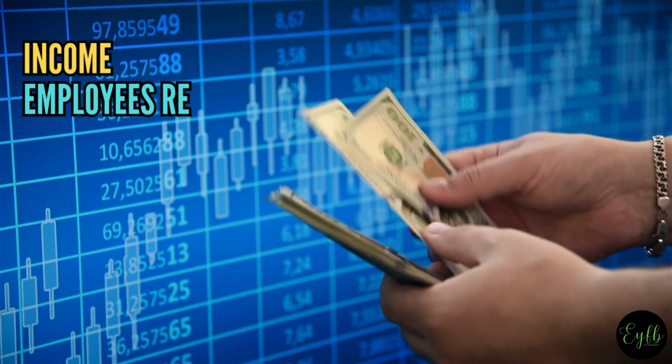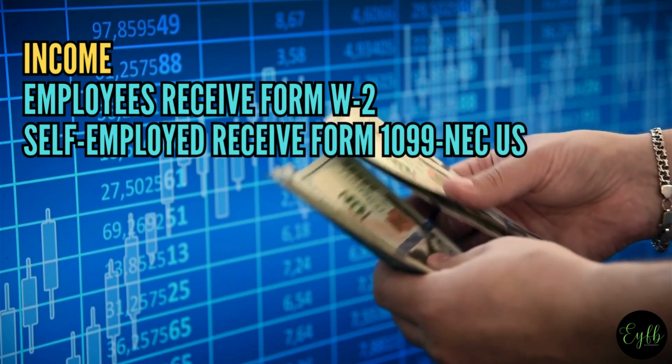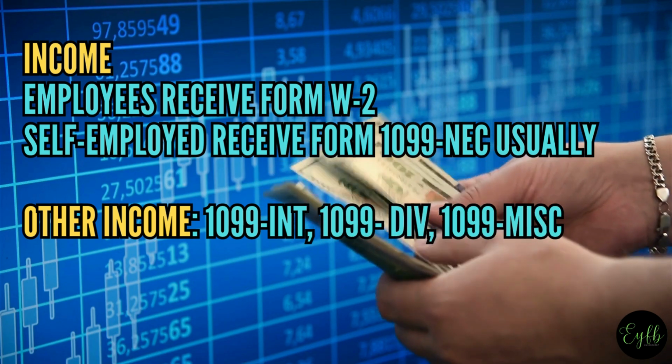Income. Employees receive Form W-2. Self-employed receive Form 1099-NEC usually. Other income: interest, dividends, investment, and rental income.